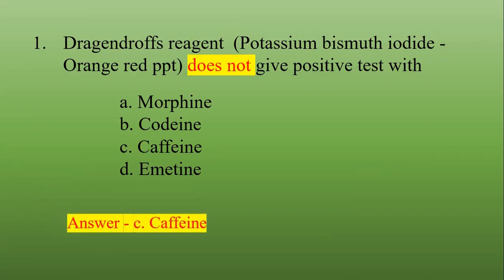When Dragendorff reagent or any alkaloidal reagent is treated with caffeine, caffeine does not give an orange red color precipitate because it is a purine alkaloid. It is not a true alkaloid. So the color is not formed in case of caffeine.